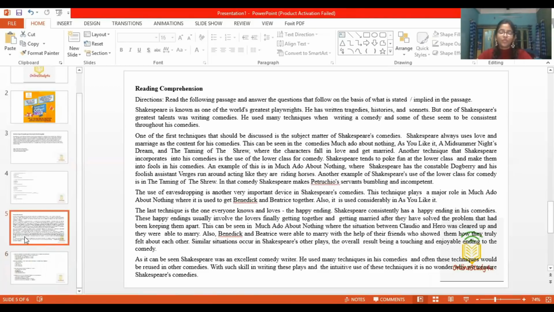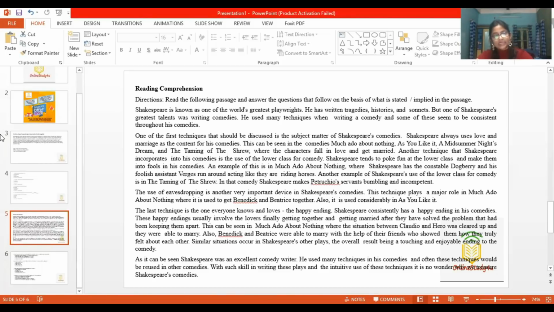Now let's move on to the comprehension. Okay. So read the following passage and answer the questions that follow on the basis of what is stated or implied in the passage. Shakespeare is known as one of the world's greatest playwrights. He has written tragedies, histories, and sonnets. But one of Shakespeare's greatest talents was writing comedies. He used many techniques when writing a comedy, and some of these seem to be consistent throughout his comedies.